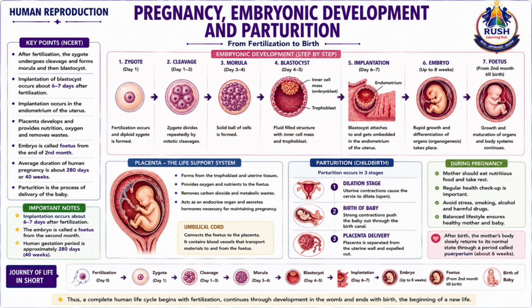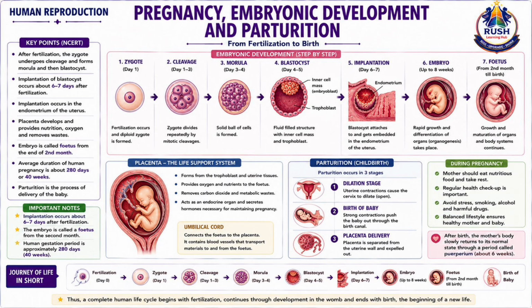Let us now study the final stages of human reproduction, namely pregnancy, embryonic development, and parturition. After fertilization, the zygote undergoes repeated mitotic divisions called cleavage. These divisions produce a solid mass of cells known as the morula. The morula further develops into a blastocyst, which consists of an outer trophoblast layer and an inner cell mass. Around 6 to 7 days after fertilization, the blastocyst attaches to and becomes embedded in the endometrium of the uterus. This process is called implantation and marks the beginning of pregnancy.